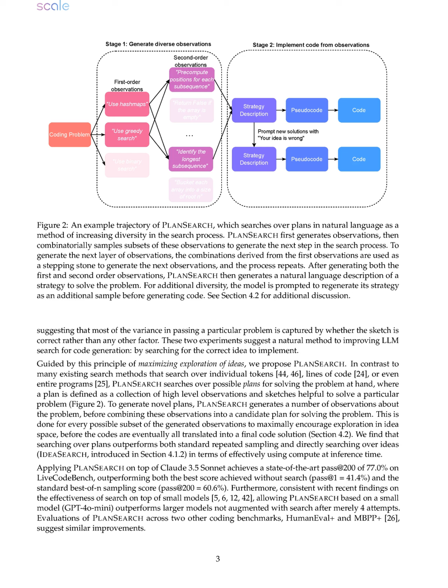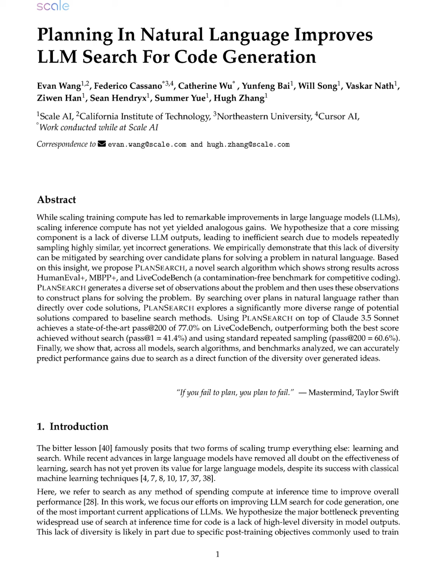For instance, applying PLANSEARCH on Claude 3.5 Sonnet achieved a state-of-the-art pass-at-200 score of 77.0% on LiveCodeBench, which is a notable increase from the best score without search, pass-at-1 equals 41.4%, and the best-of-N sampling score, pass-at-200 equals 60.6%.